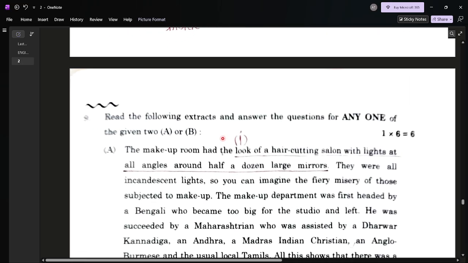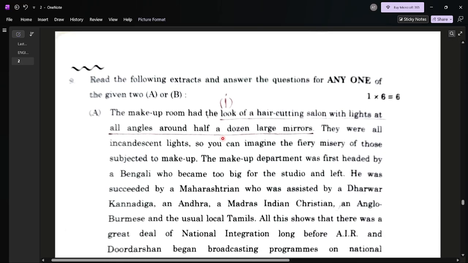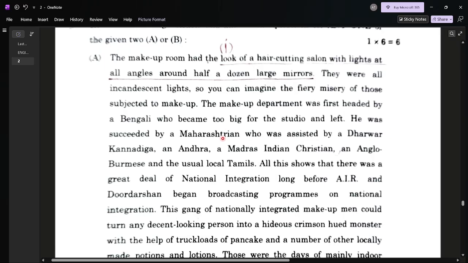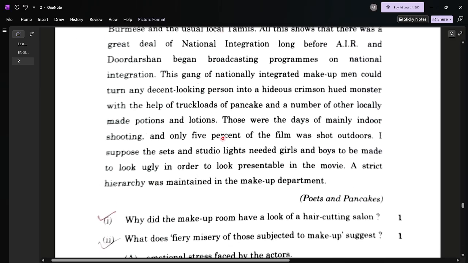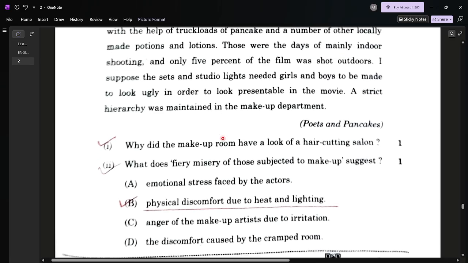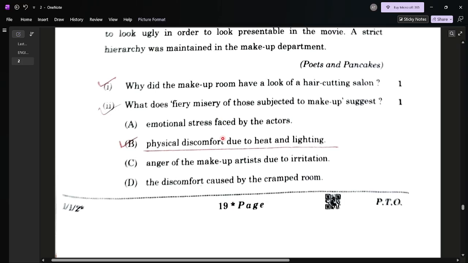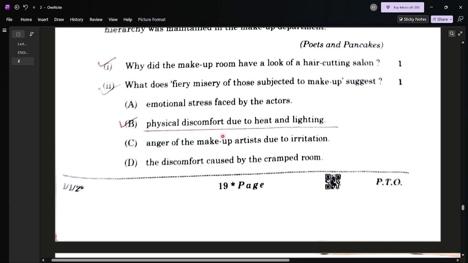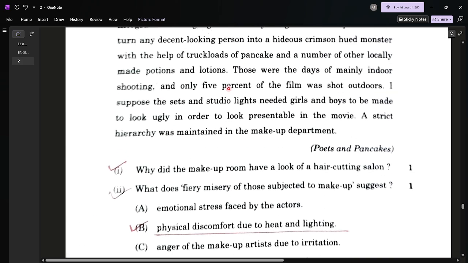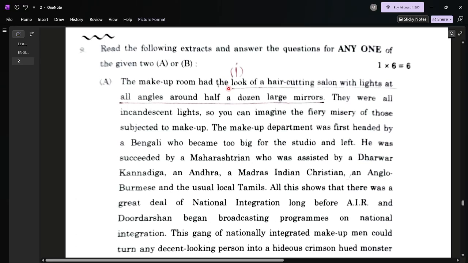Next, question number 9: read the following extract and answer the questions. Here are two extracts, and these two extracts come from your Flamingo book. First is Poets and Pancakes. Question number 1: why does the makeup room have the look of a hair cutting salon? The answer is given in the beginning. Here I have underlined it.